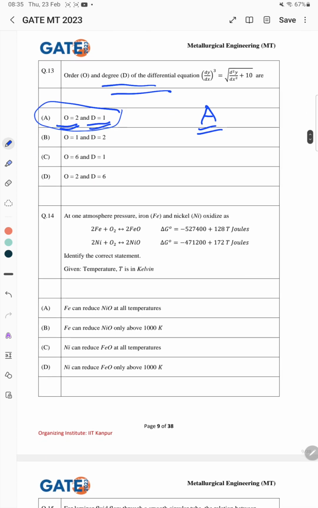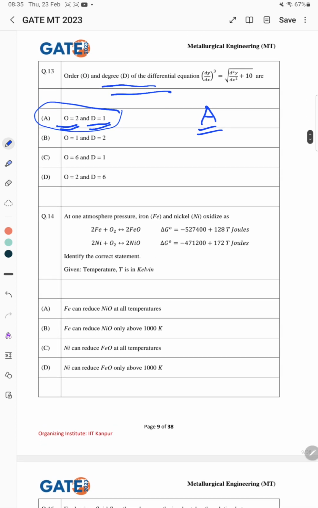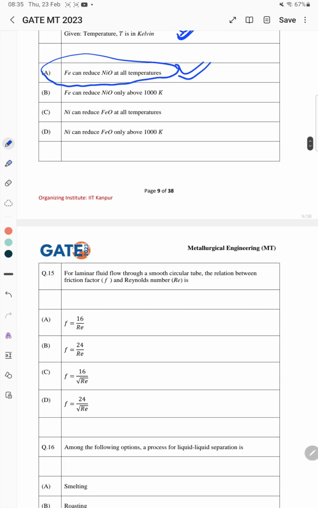For this 14th question the correct answer is A. Iron can reduce NiO at all temperatures. In this case, some memory based questions we already released 1 week ago, in which we discussed the solution for this question. Question number 13, this 15th.